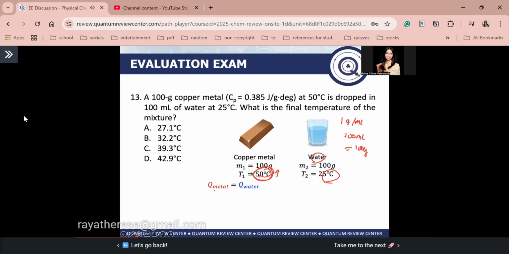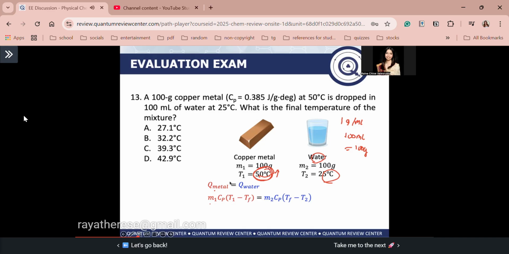So let's get the mCΔT. Again guys, Q is equal to mCΔT. Right? So let's get the mCΔT for each equation, guys. Q metal is equal to M1 times Cp times T1 minus Tf. Ma'am, why does T1 come first? Why does the initial temperature of the copper metal come first? Again guys, the copper metal is hotter than the water. So your copper metal, guys, will lose heat. Right? Upon submerging it in water.